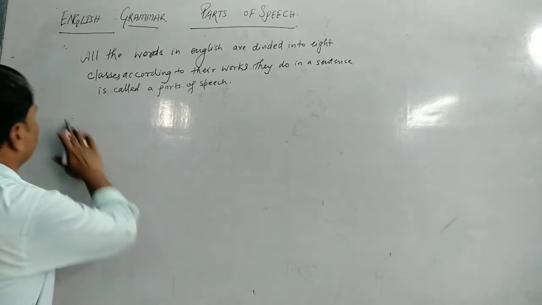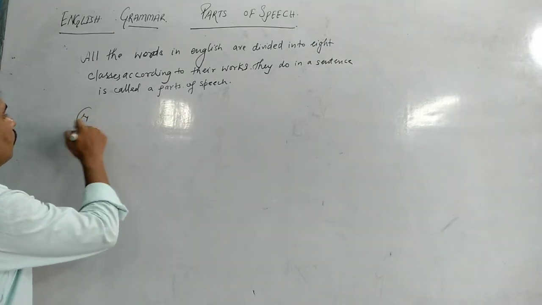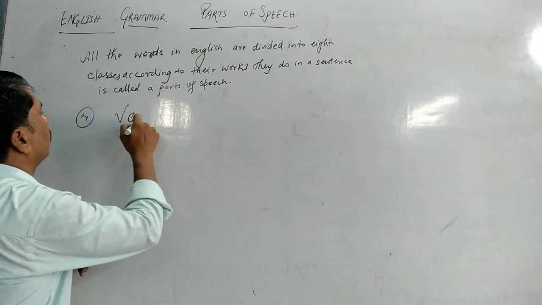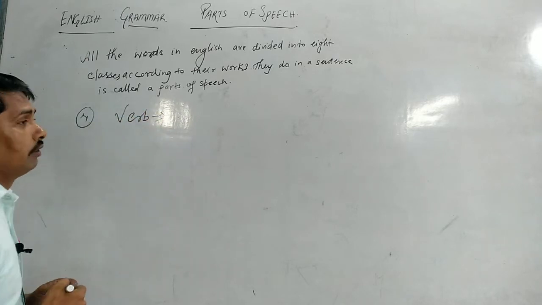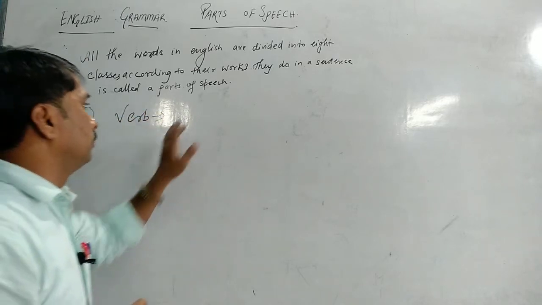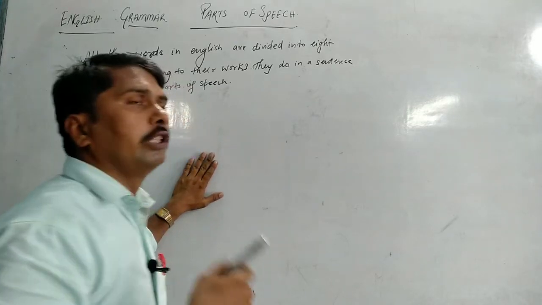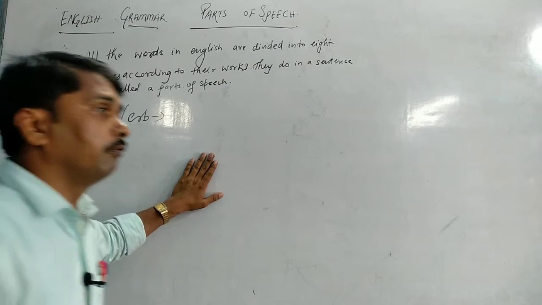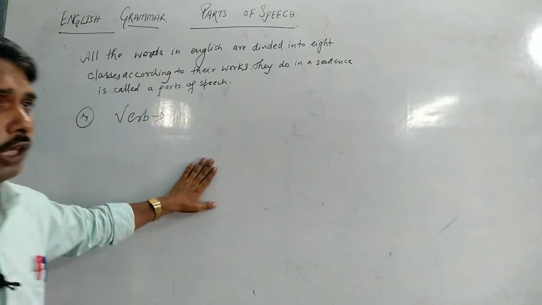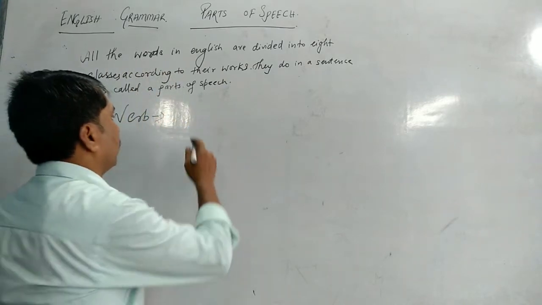Another definition is verb. Wow, what a word. Verb is a very important chapter. Although all chapters are very important, verb is far more important compared to other chapters. So what is verb?